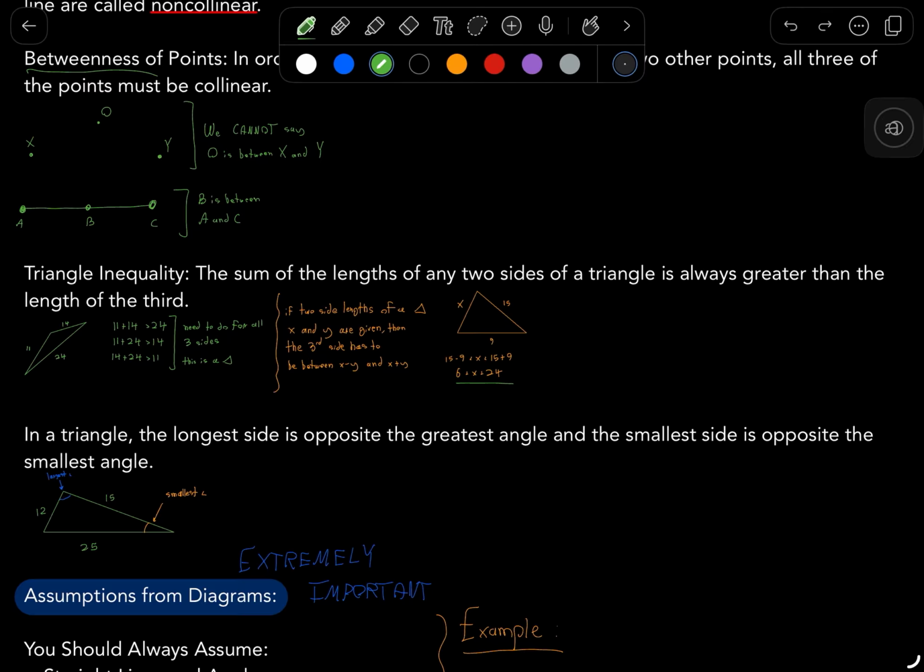Next up, we have the triangle inequality theorem. This one is pretty cool because it basically determines what a triangle can be, or rather, it determines the sides that make a triangle occur.